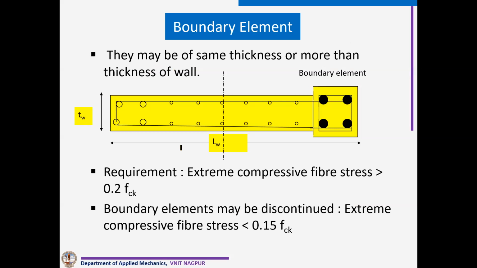Now, we have to provide a boundary element when the extreme compressive fiber stress is more than 0.2 FCK. How to calculate that? Vertical load divided by area plus moment divided by Z. We get the extreme compressive fiber stress. If it is exceeding 0.2 FCK, we have to provide a boundary element, and we can discontinue the boundary element and go for only 4 bars of 12 dia when the extreme compressive fiber stress is less than 0.15 FCK.